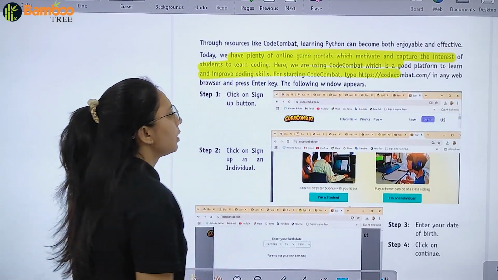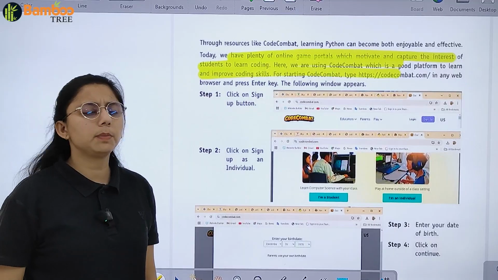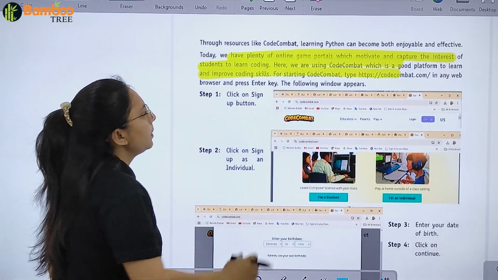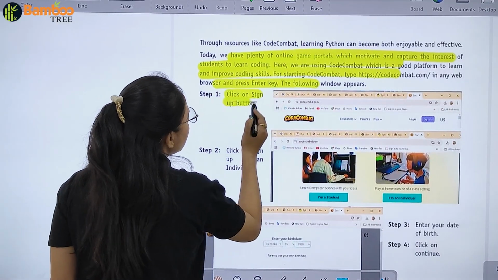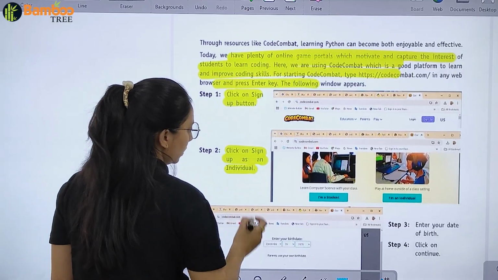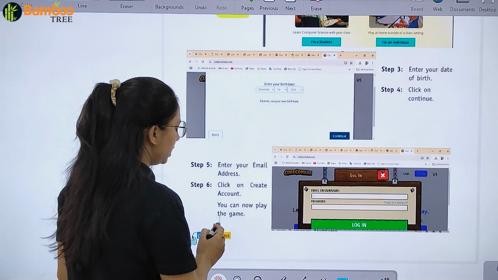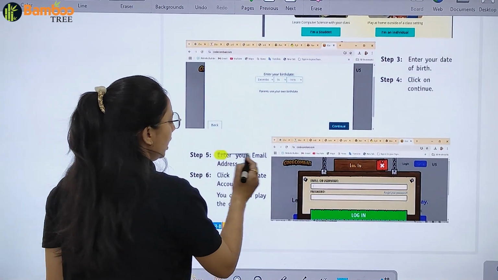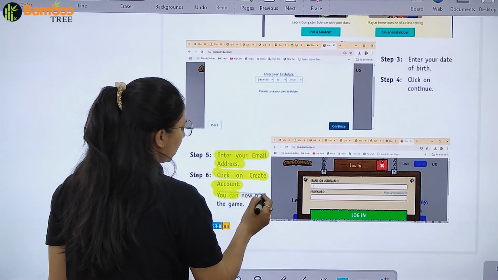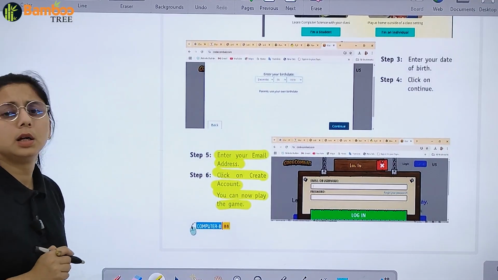coding skills. For starting Code Combat, type the website address in any web browser. Now click on sign up button. Click on sign up as individual. Right? Then you will enter your date of birth. Click on continue. जैसे आप click करोगे continue पे, enter your email address. Click on create account. You can move on and now play the game.